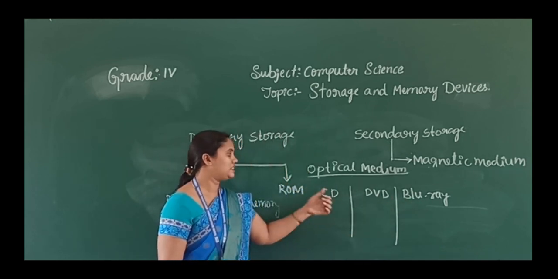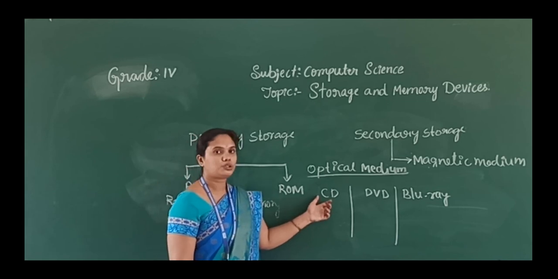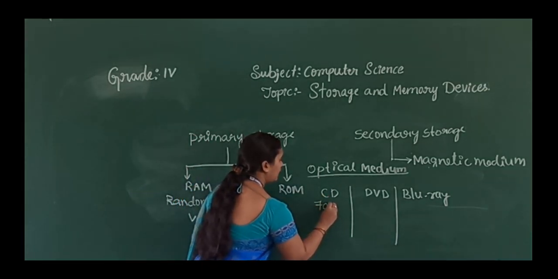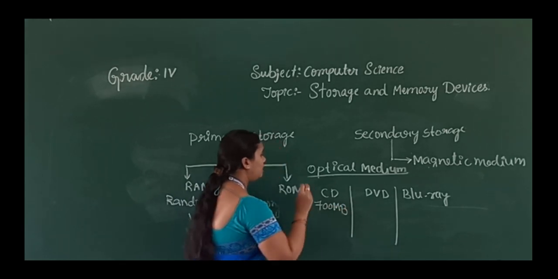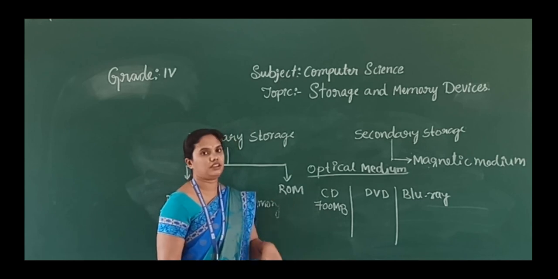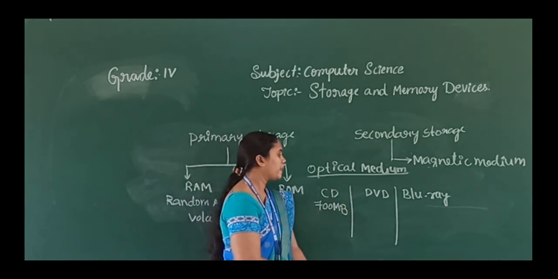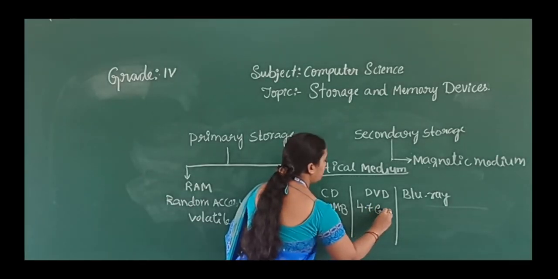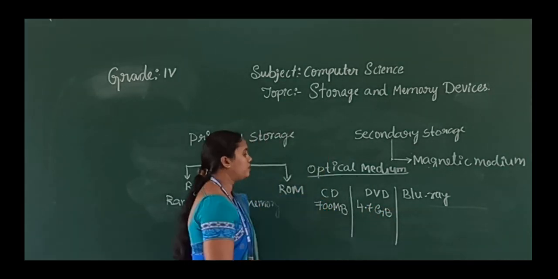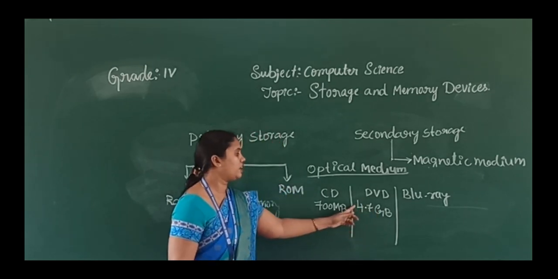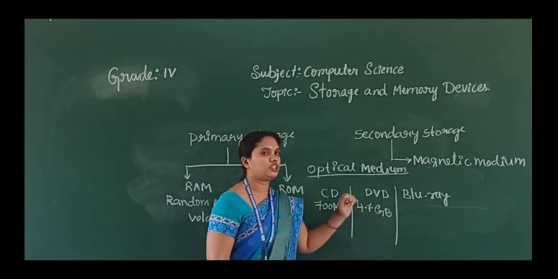CD is a basic level storage. It can store up to 700 MB and can save music and some other software. In DVD, we can store a minimum of 4.7 GB, and more than 4.7 GB is also possible.